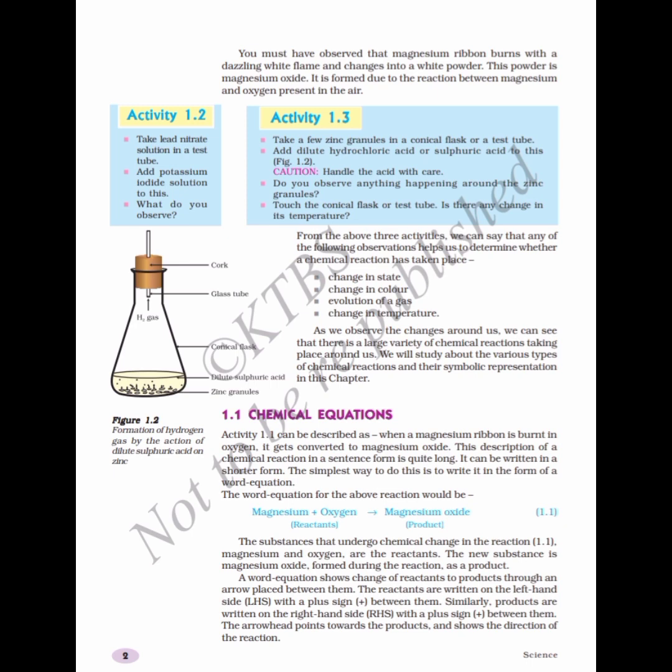When zinc is reacting with either acid, a product is formed. During the formation of the product, some amount of heat is also produced. Therefore, when you touch the conical flask or test tube, there will be a difference in the temperature. It will be hot to touch.